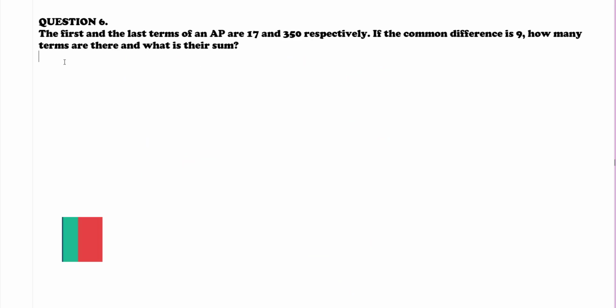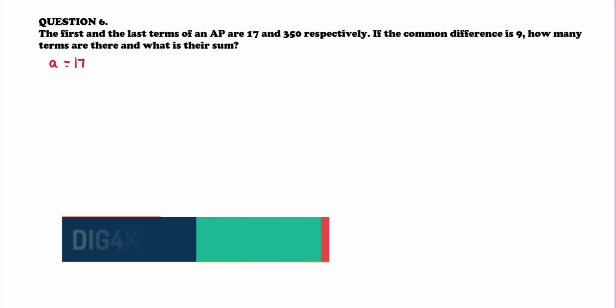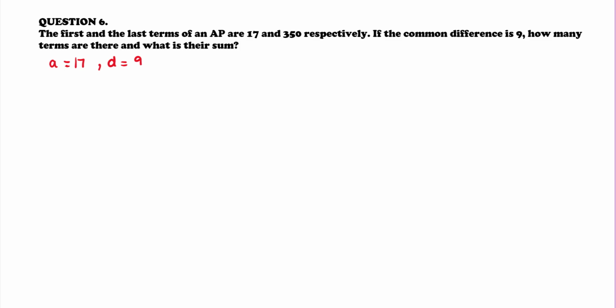Question 6. The first and the last term of an AP are 17 and 350 respectively. If the common difference is 9, how many terms are there and what is their sum? So what is given? Value of a, that is first term, is equal to 17, and d is 9, and let the number of terms which are not given be n. So what is an? That is last term, that is 350, and what is the formula for an?